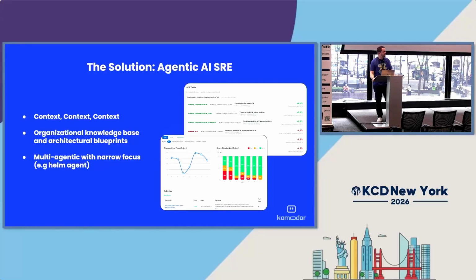The last thing is to have multi-agent, with multiple agents working with narrow focus. We're all very familiar with going to a simple LLM like ChatGPT, typing what we want and getting an answer back. But really the power comes with agents that have those harnesses. They have that context in their zone.